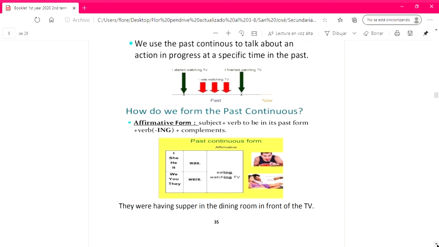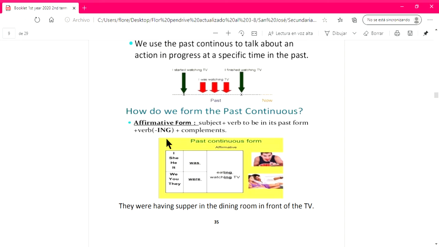So how do we form the past continuous? In the affirmative form, we are going to write the subject plus the verb to be in the past, so was or were. Remember that we use was for I, she, he, or it, and were for we, you, or they.